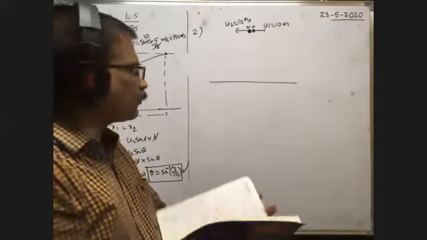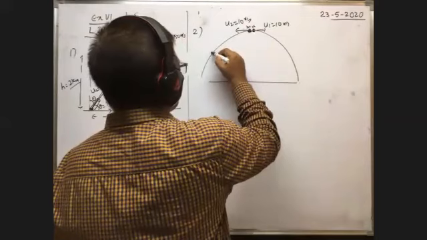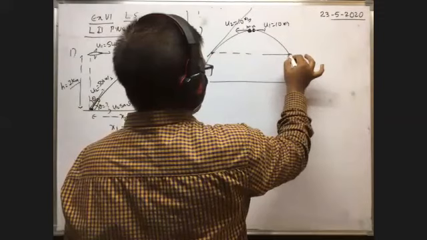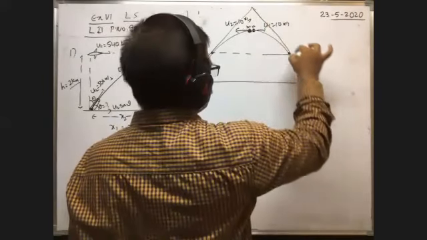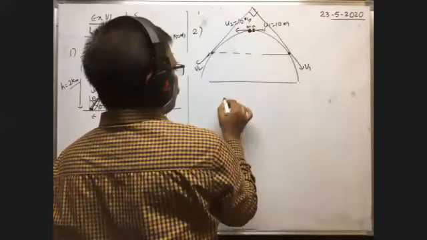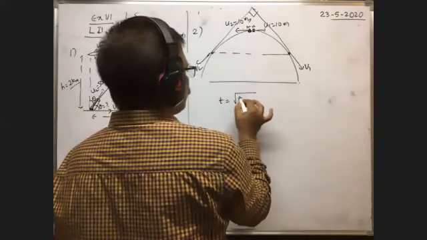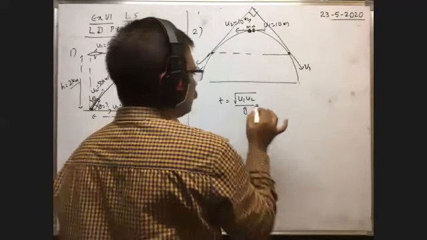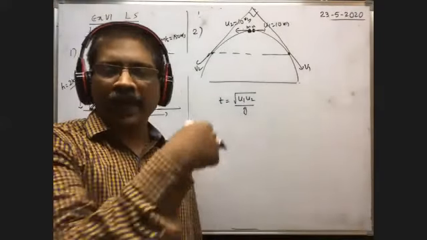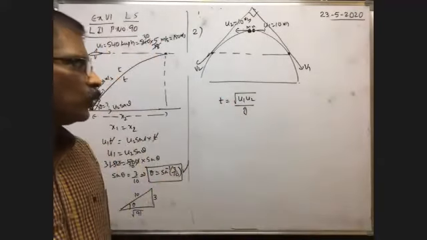The time interval after which the velocity vectors become perpendicular to each other. So here after some time, the velocity vector is here. After the same time, the velocity vector of the other point is say v2. Then v1 and v2 are perpendicular to each other after what time? Already we derived just now. The time after which the velocity vectors become perpendicular to each other is root u1 u2 by g. If you are not having an idea about that formula, then as said earlier, based on the concept you derive it and simplify, you will get root u1 u2 by g.